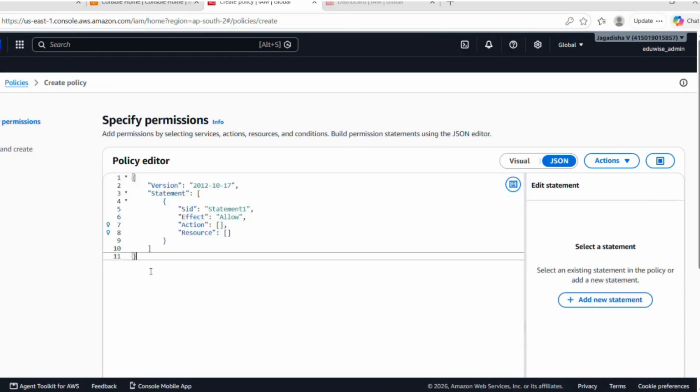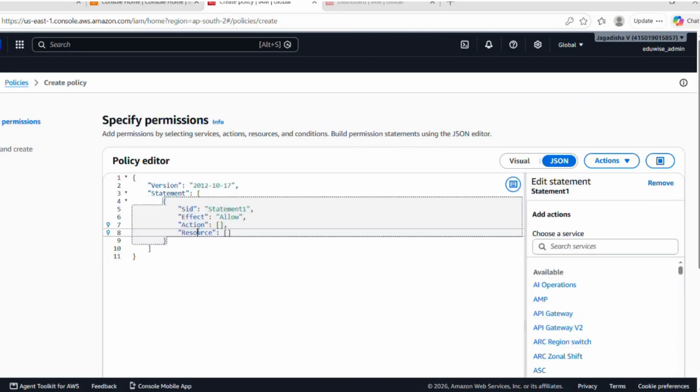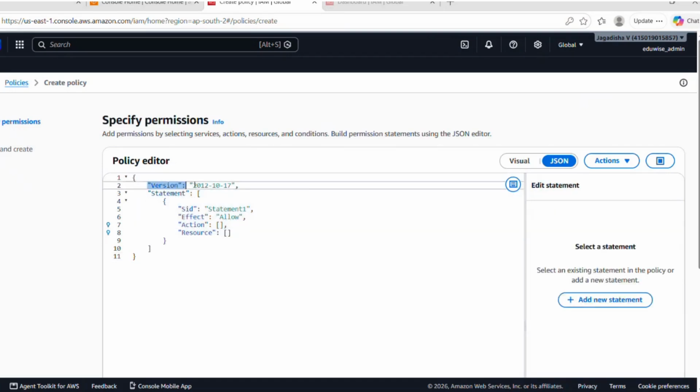Now I'll explain about these things to you guys. What exactly the version is. Here you can see 2012-10-17, right? This is the standard version which is provided by AWS. Always we need to use the same thing. We cannot use any other numbers other than this.